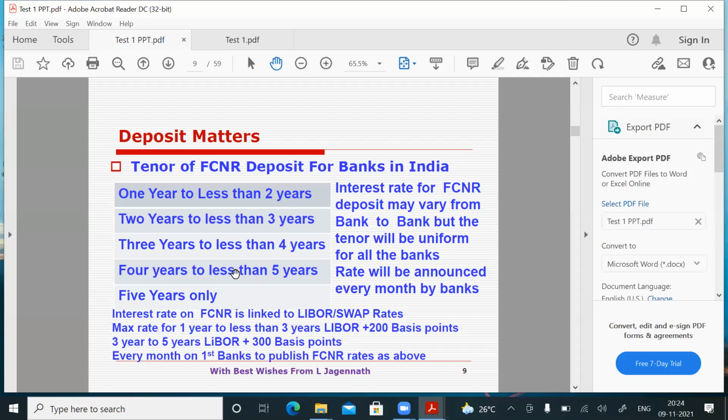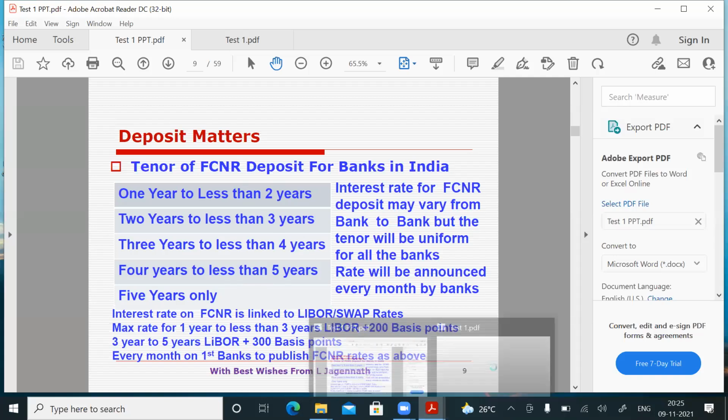So the tenor of FCNR deposit will be the same for all banks operating in India, while the interest rate may vary. The rate of interest for FCNR deposit is announced by every bank every month.